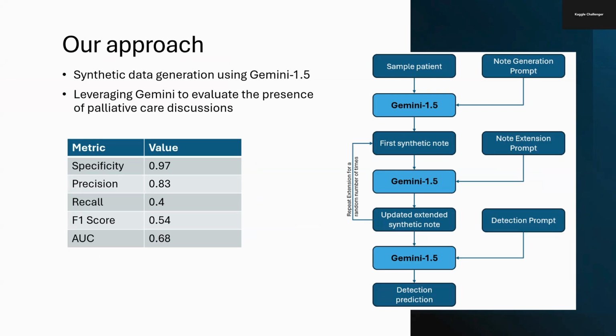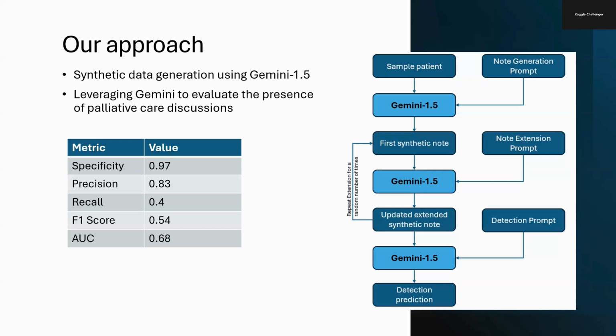We decided to utilize Gemini to generate synthetic datasets for this competition because, as you can imagine, real-world clinical notes often contain sensitive patient information. It's not easy for us to access and use them for research and model development due to privacy and ethical considerations. But having access to realistic synthetic data really enables us to do a lot of modeling and stress testing of the performance of the prompts we develop. That's why we decided to use Gemini specifically for this synthetic data generation, which is currently available on Kaggle as well.